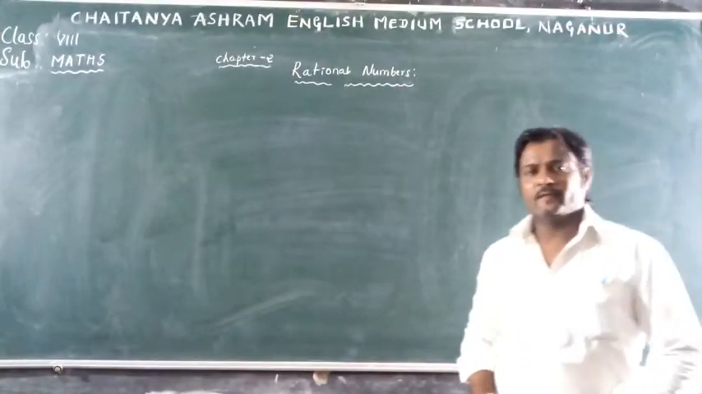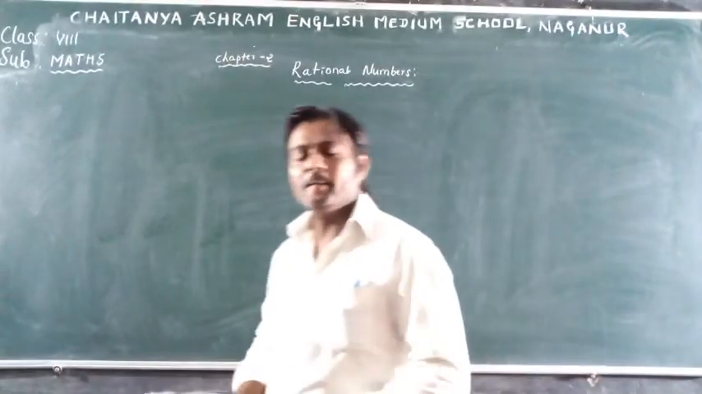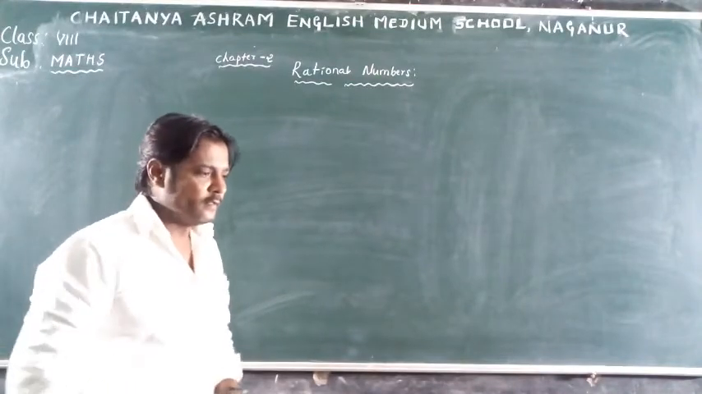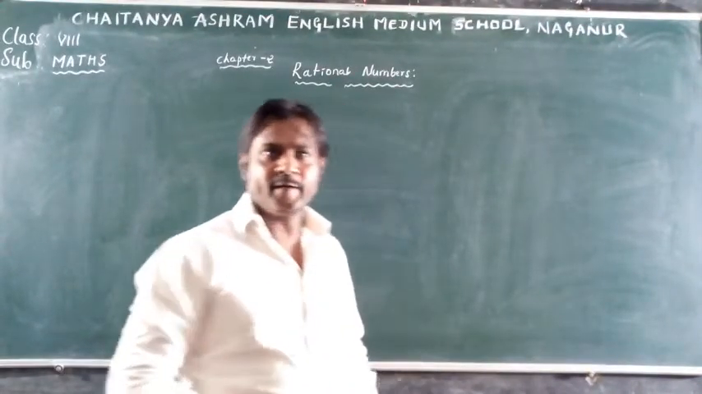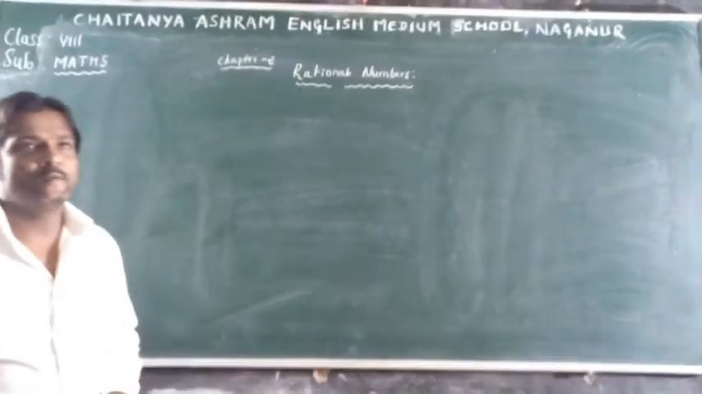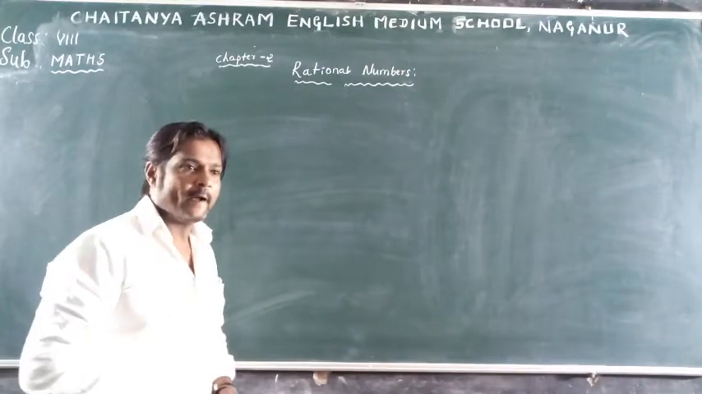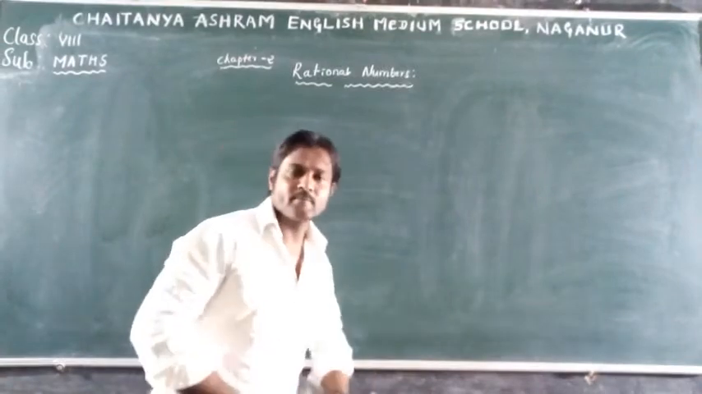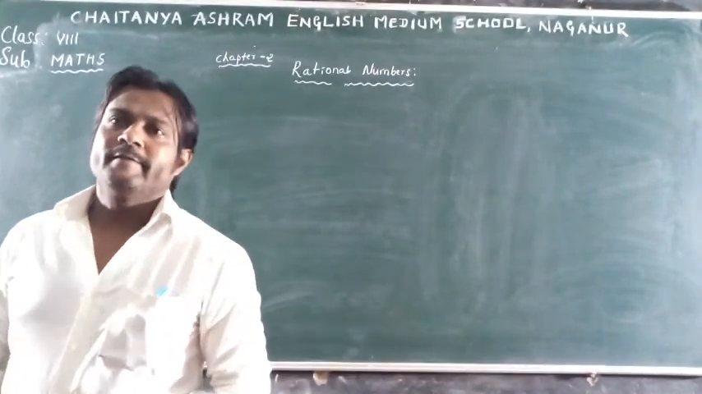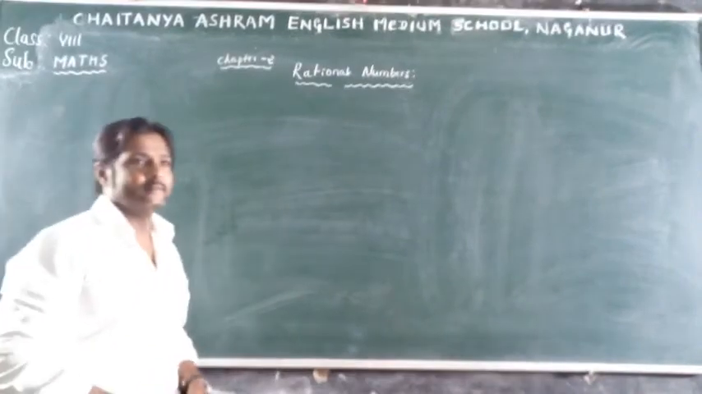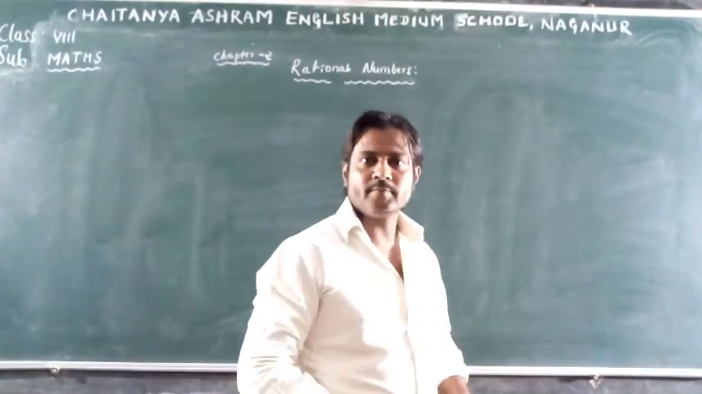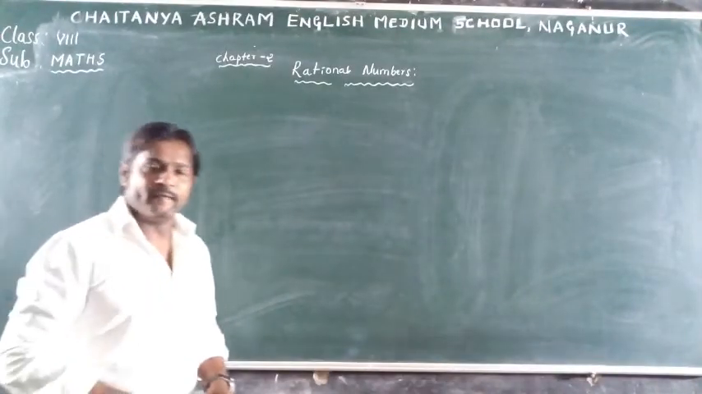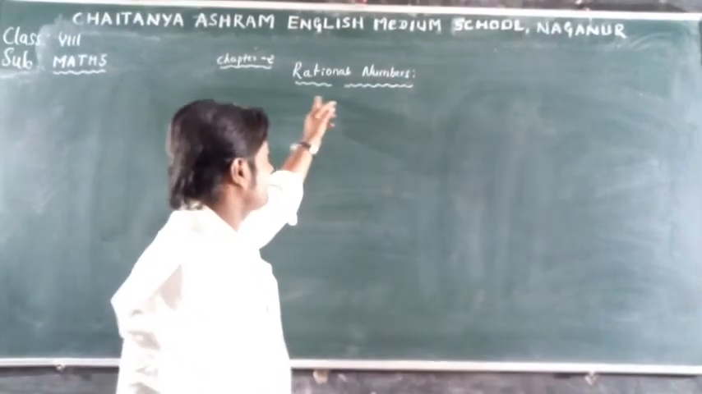Dear children, you are very familiar with numbers since 6th standard to 7th standard. So before going to understand rational numbers, let us revise the kinds of numbers, or the classification of numbers. Then we are able to understand what are rational numbers.